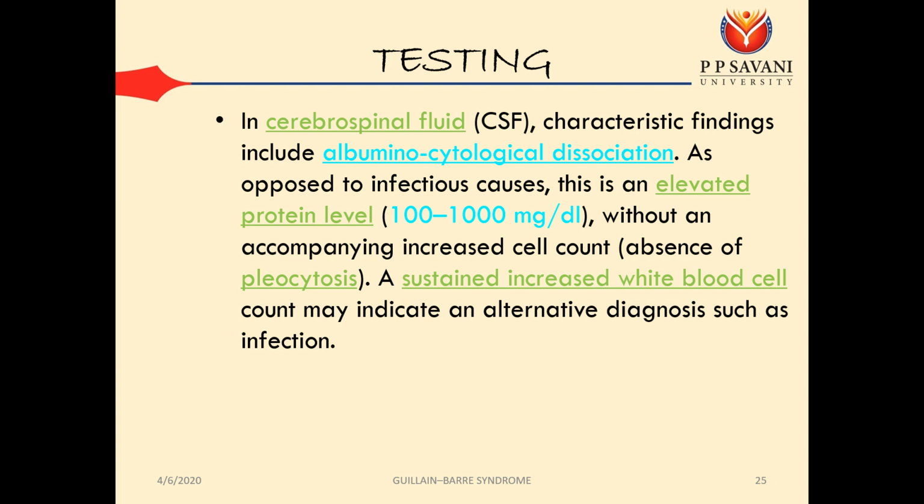So along with protein level, if the white blood cells also increase, it suggests an infection, and not the initial stage of GBS. When GBS starts, at that point only the protein level increases. White blood cell level would have been normal.